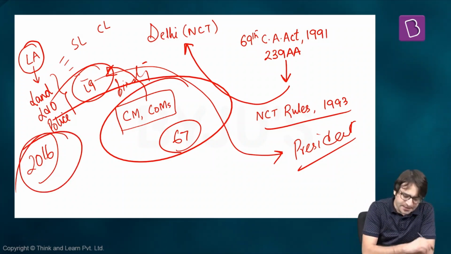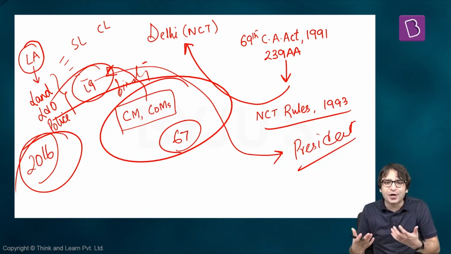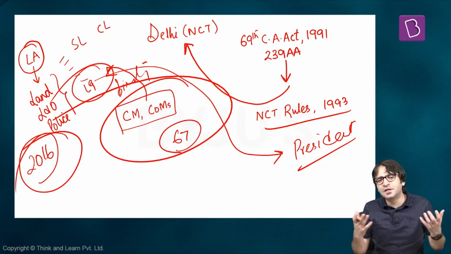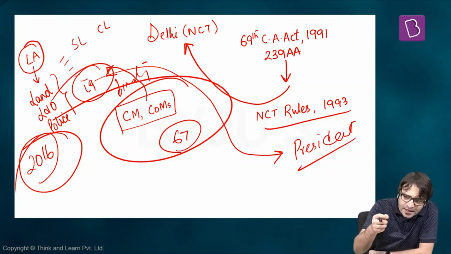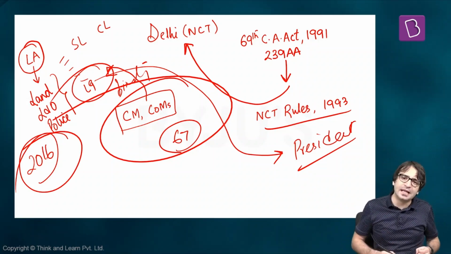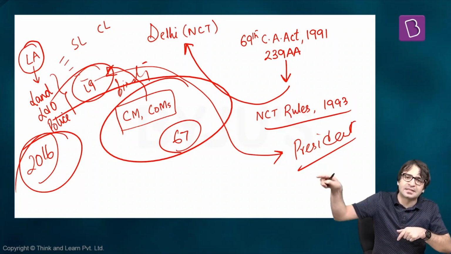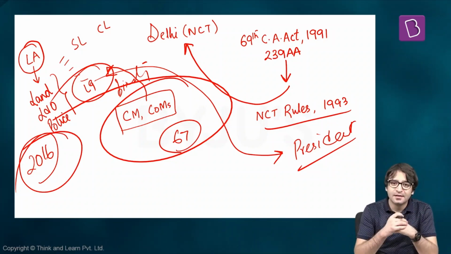And in 2016, the Delhi High Court said the real authority in Delhi is the lieutenant governor. The chief minister and his council of ministers are only advisors of the lieutenant governor. The lieutenant governor can do whatever he wants to do because Delhi is a union territory. The argument presented by Arvind Kejriwal and his government, that we are the real authority and our advice is binding on the lieutenant governor, the Delhi High Court said this argument is without any substance, and we are rejecting this argument. The real authority is the lieutenant governor who is accountable to the president because NCT of Delhi is a union territory. But then the matter went to the Supreme Court.